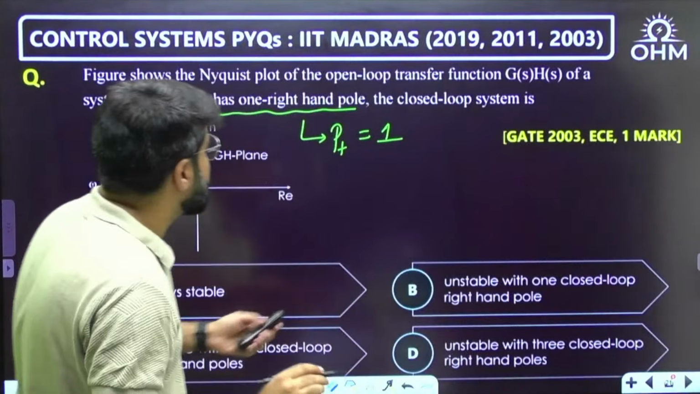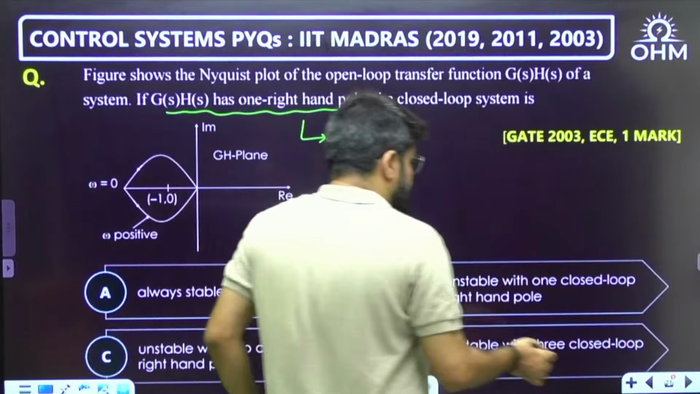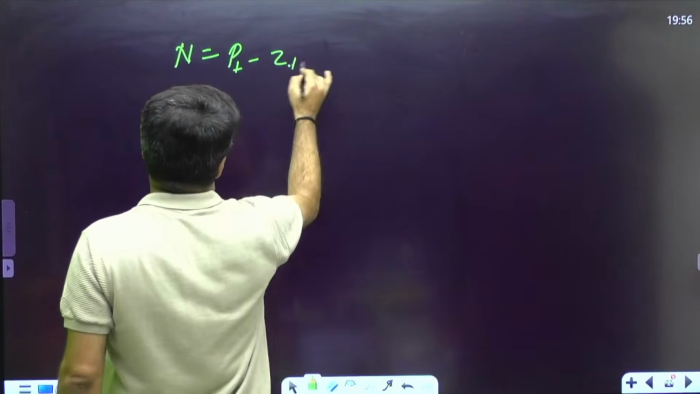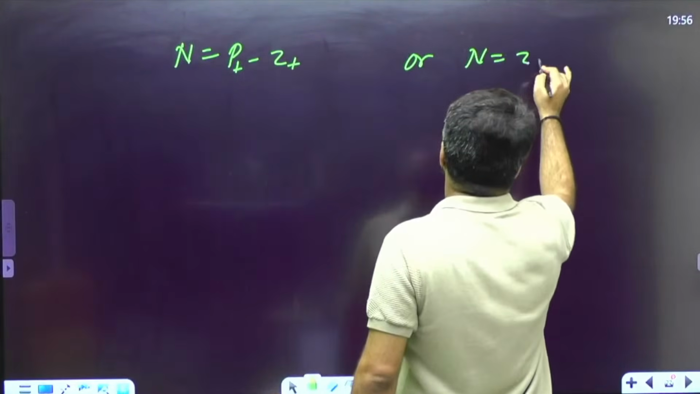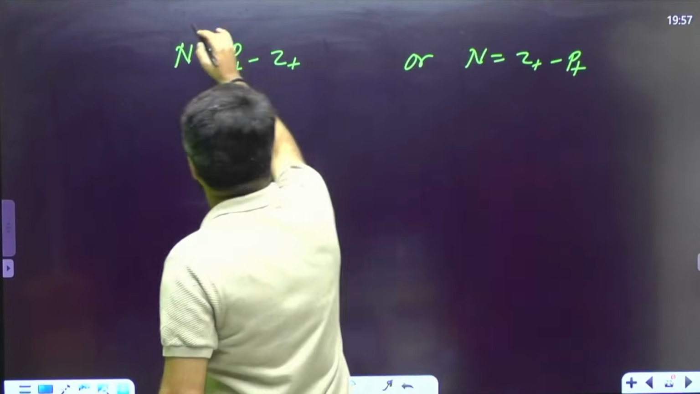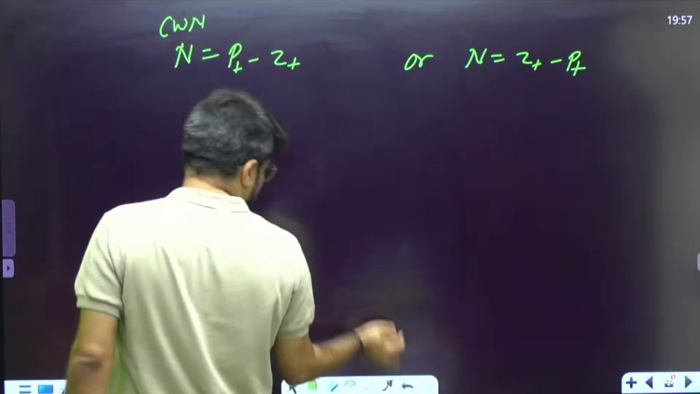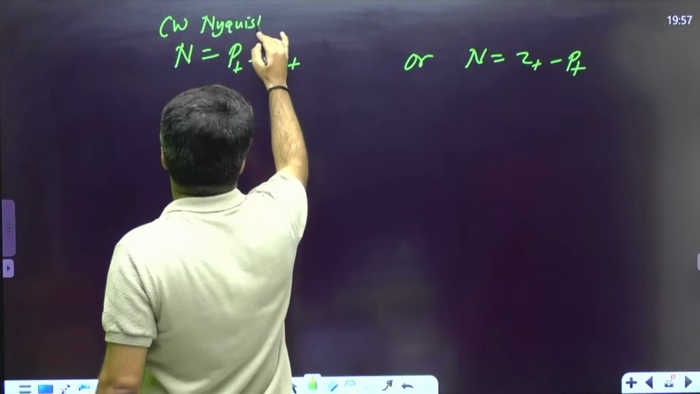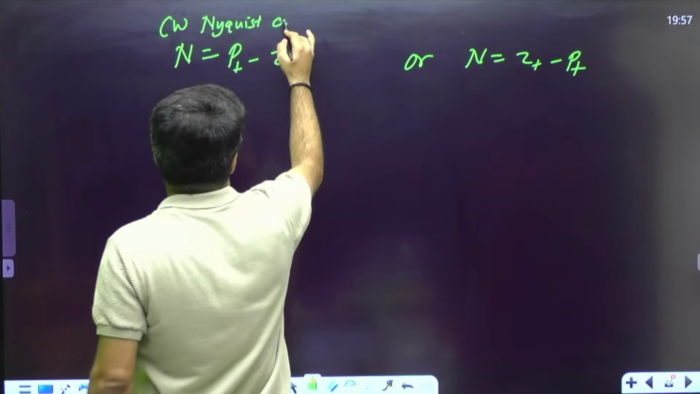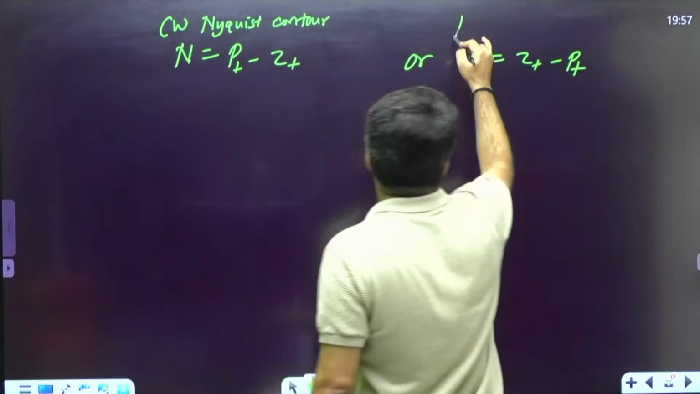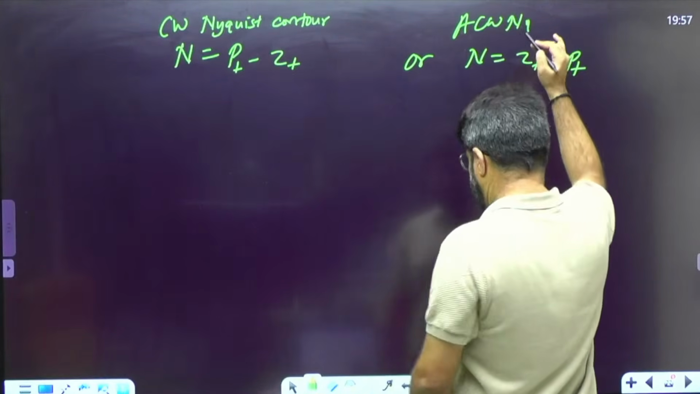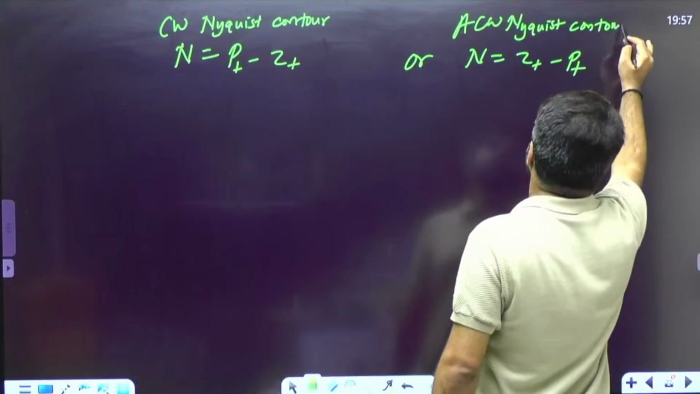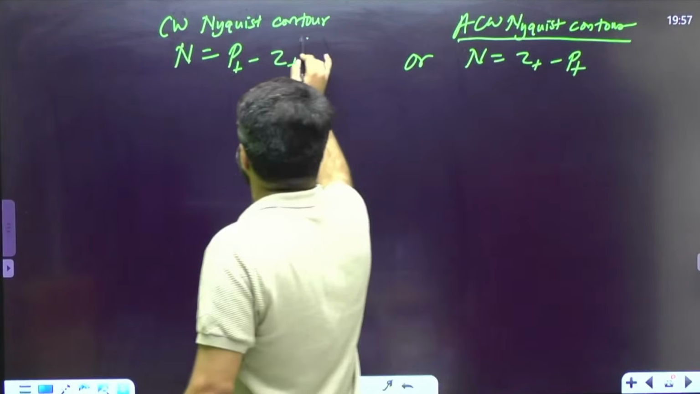What about the closed loop system, with reference to the Nyquist plot? What is the stability analysis formula from the Nyquist plot? N equals P plus minus Z plus, or N equals Z plus minus P plus, depending on what? It depends on whether it is a clockwise or anti-clockwise Nyquist contour, which they have not mentioned. Normally in recent GATE questions they would clearly mention it, otherwise this question becomes ambiguous. This is the formula we use.